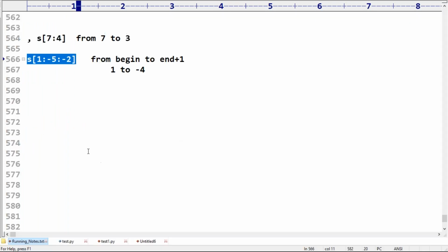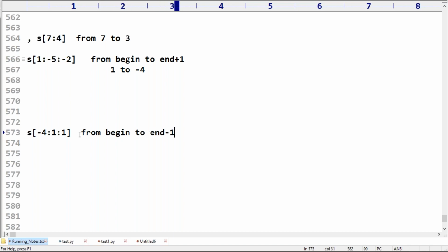Okay. Next. Any other case someone is asking about? S[-4:1:1]. Forward direction, from begin to end minus 1 we have to consider. So end minus 1 means 1 minus 1 itself is 0.